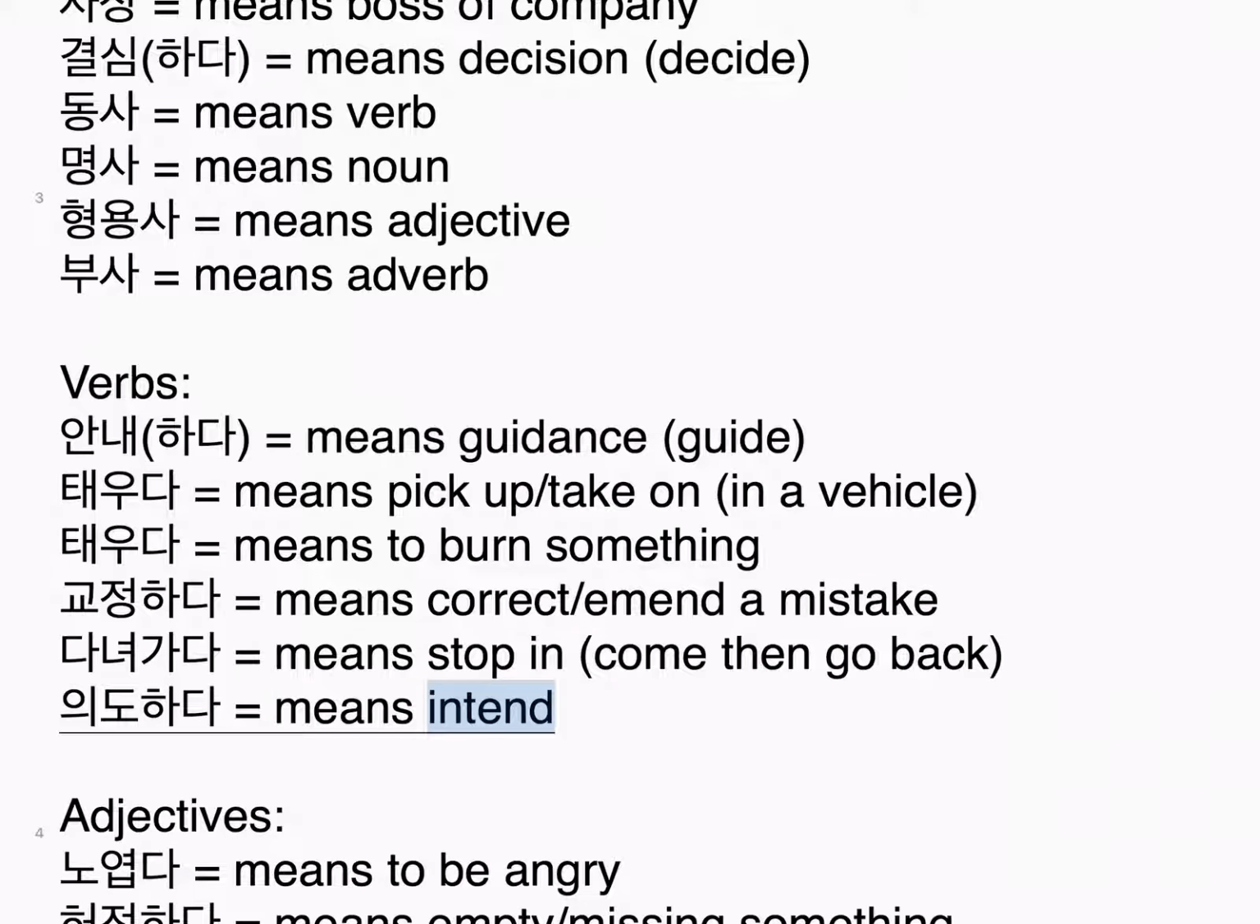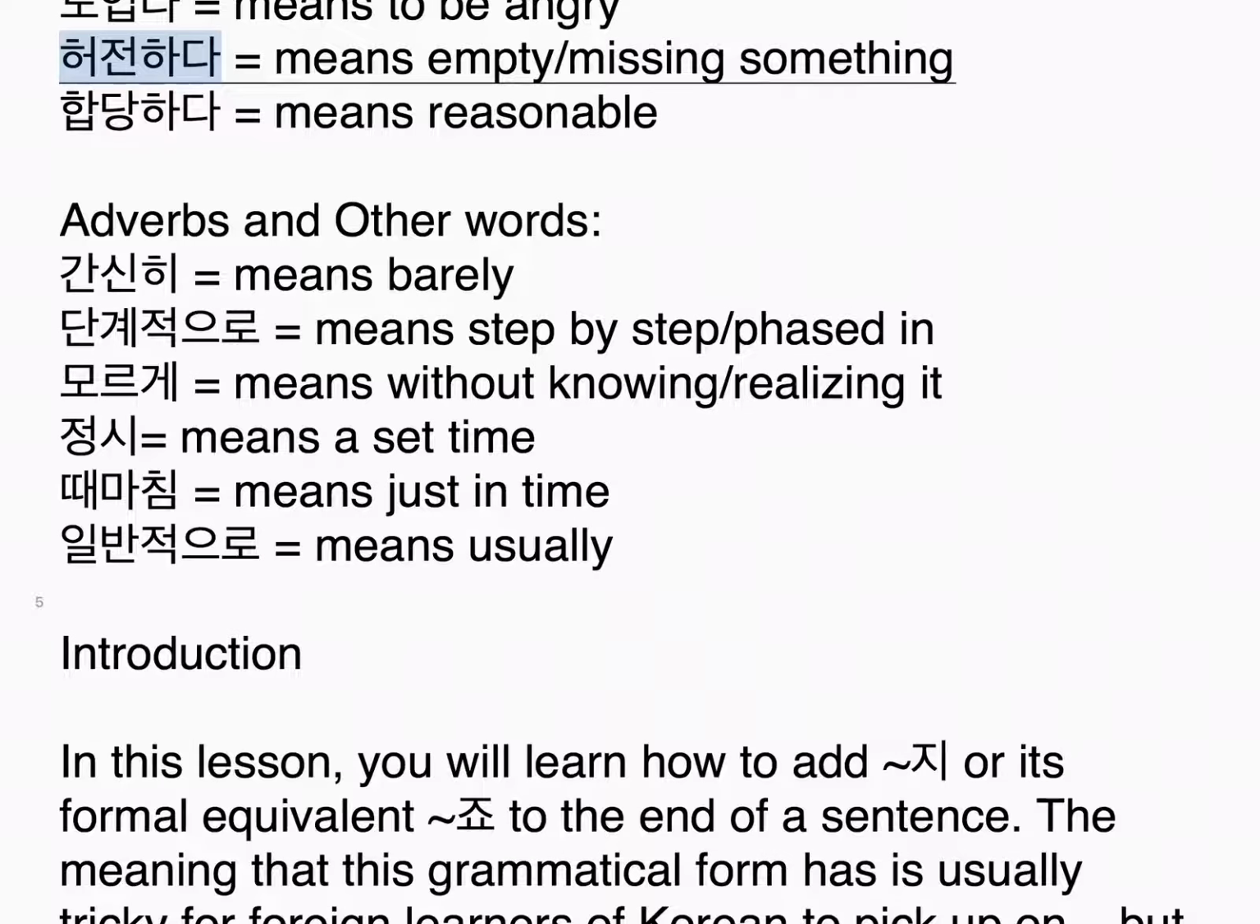의도하다, means intend. Adjectives. 노엽다, means to be angry. 허전하다, means empty, missing something. 합당하다, means reasonable. Adverbs and other words. 간신히, means barely. 단계적으로, means step by step, phased in. 모르게, means without knowing, realizing it. 정시, means a set time. 때마침, means just in time. 일반적으로, means usually.